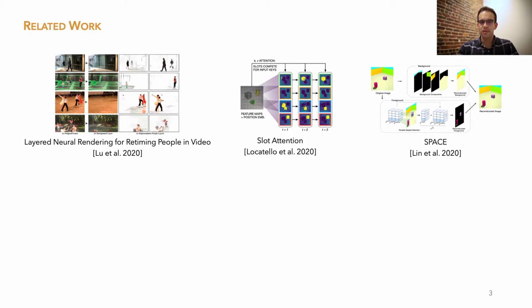Some automatically split videos into layers grouping motion, and others, like slot attention or SPACE, discover objects without supervision. These methods, however, struggle to decompose images with very large numbers of repeated elements, and they do not produce a single unified dictionary, which can be useful for downstream applications such as content editing or retargeting.